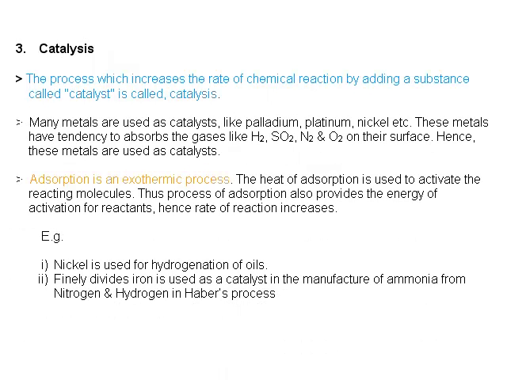Catalysis. The process which increases the rate of a chemical reaction by adding a substance called catalyst is called catalysis. Many metals are used as catalysts like palladium, platinum, nickel, etc. These metals have tendency to adsorb the gases like H2, SO2, N2 and O2 on their surface. Hence, these metals are used as catalysts.